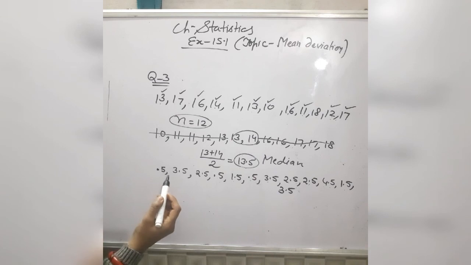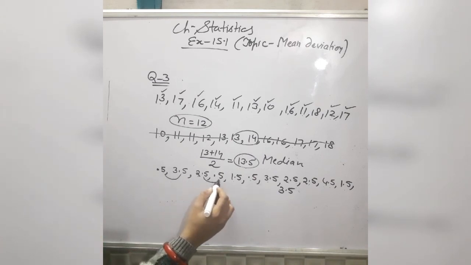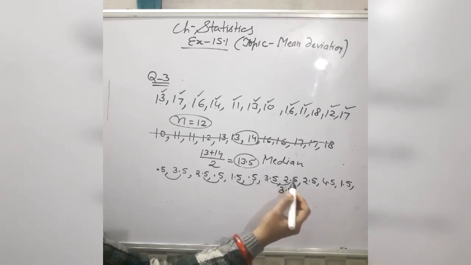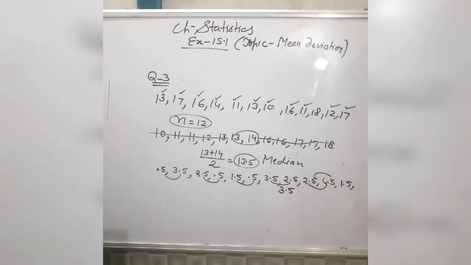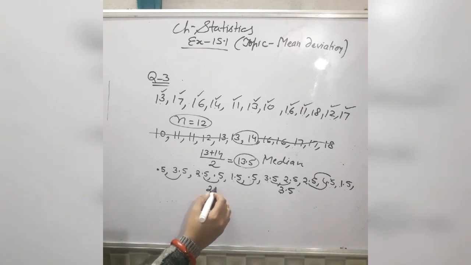Now the sum of all these deviations. This is 4, 5, 6, 7, 8, 9, 10, 11, 12, 13, 15, then 16, 16 plus 6, 22, 22 and then 23.5, 24, then 27.